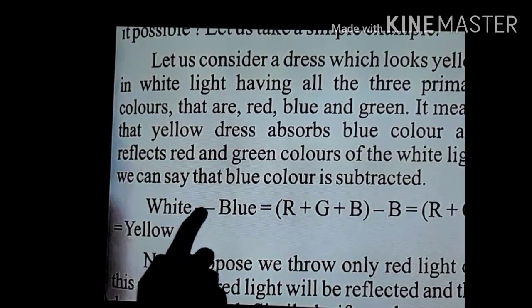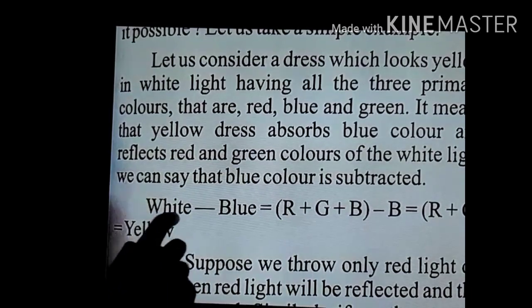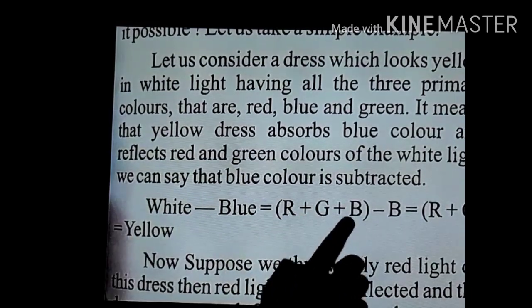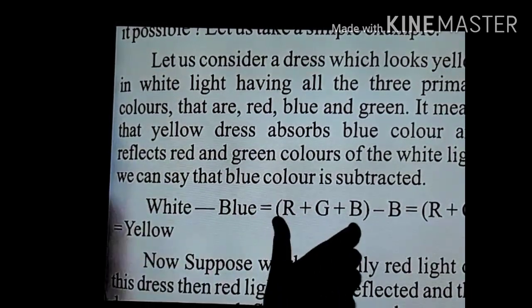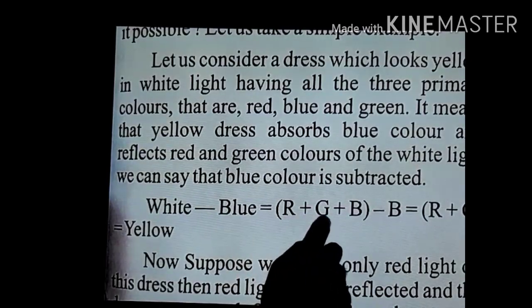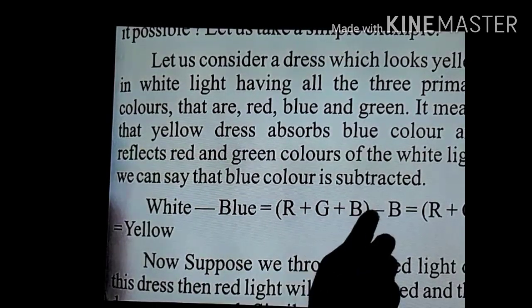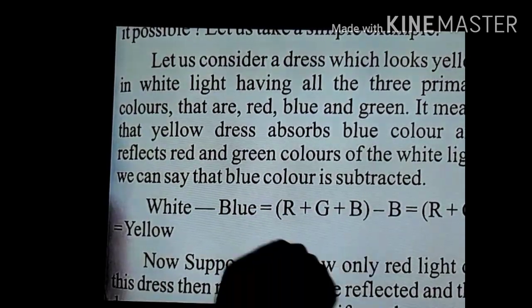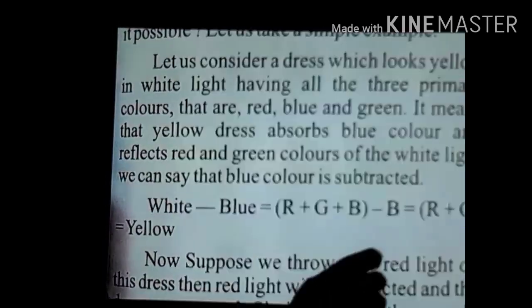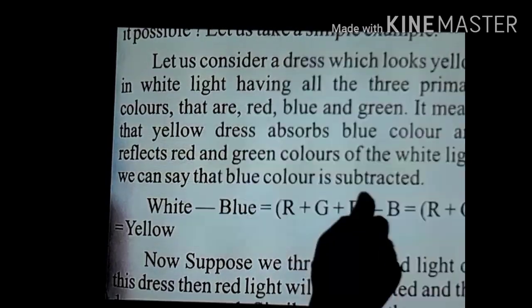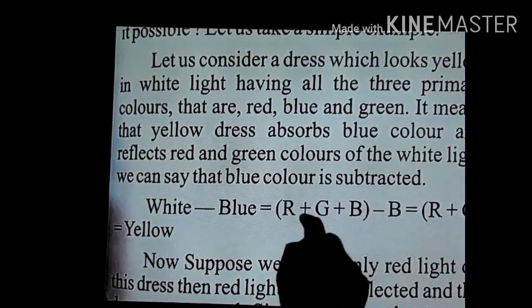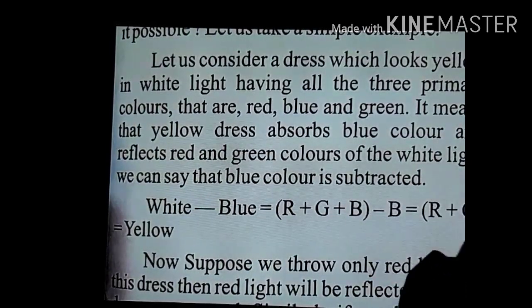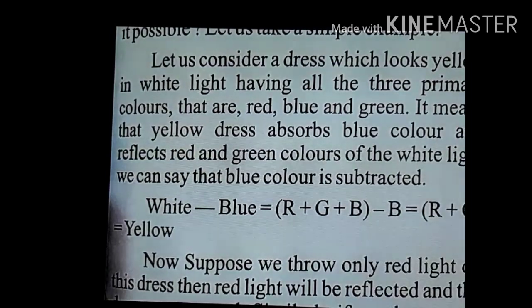So you can see white minus blue is equal to, in white color you can see R plus G plus B, meaning in white light there are 3 primary colors, red plus green plus blue, and from here blue color is subtracted because the shirt is absorbing this blue color, meaning it is subtracting this blue color from the white light. And now you can see the blues cancel with each other and only 2 colors are reflected back, that are red and green.